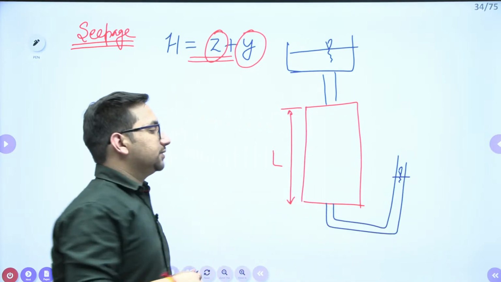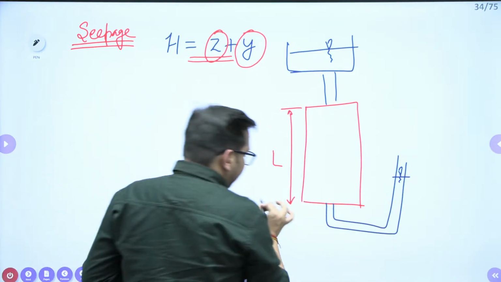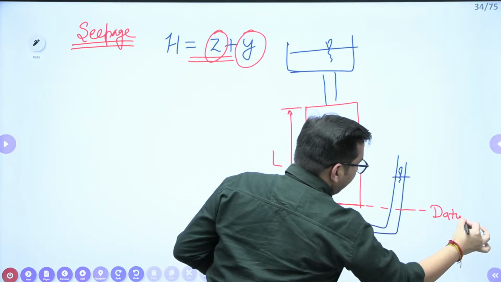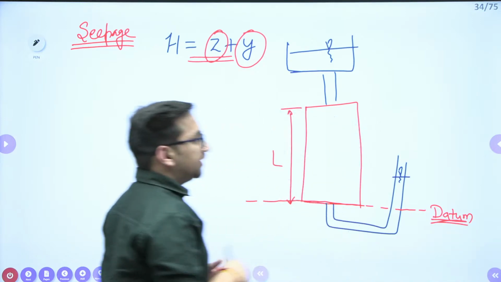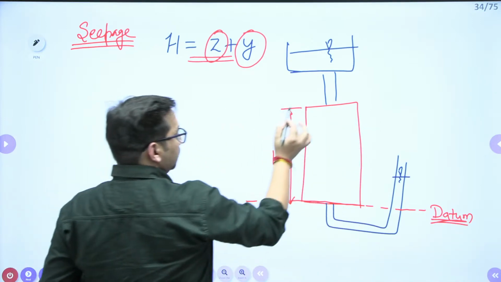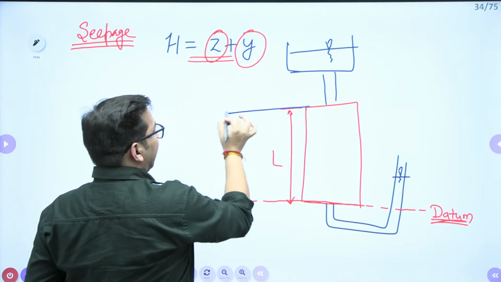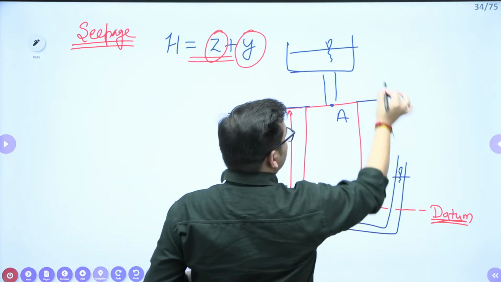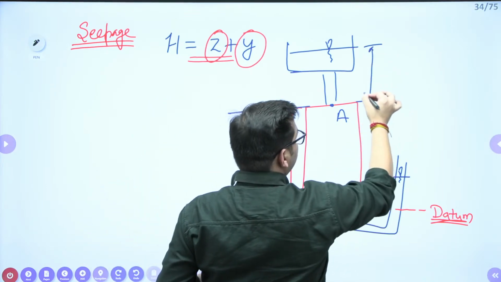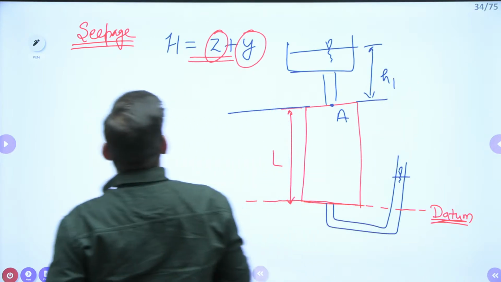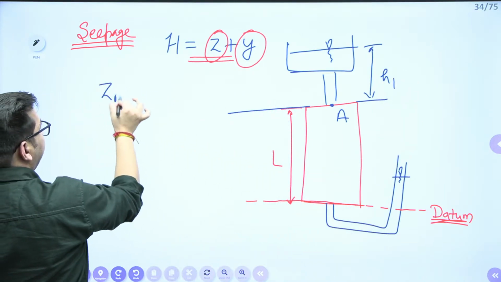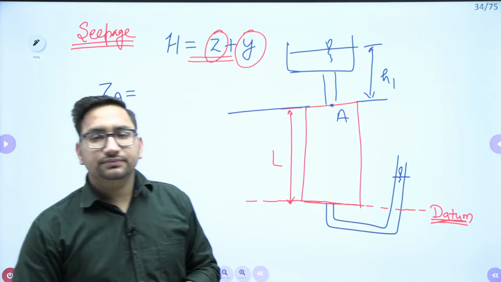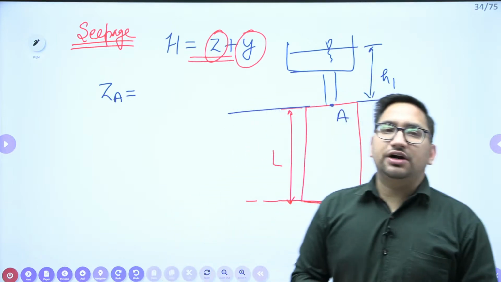Here the water level is this. Clear? If I assume this as a datum line, I want to find out what is the datum head at this particular concerned point A. Can you tell me what will be the datum head at A? Just tell me for this particular case.